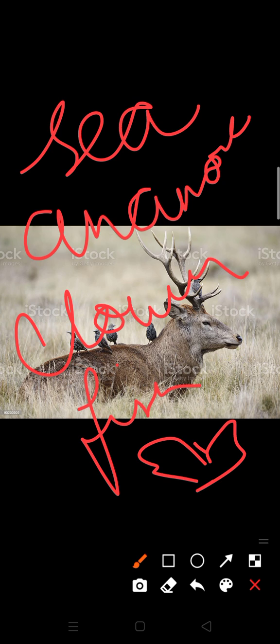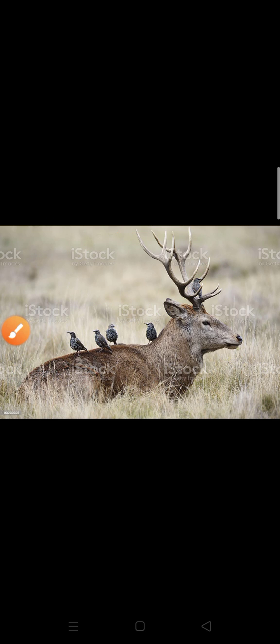Basically they do this for protection from predators. The sea anemone does not appear to derive any kind of benefit by hosting the clownfish. So we can say that the sea anemone is not getting any benefit, but the clownfish protects itself from predators. So this is another classical example of commensalism.